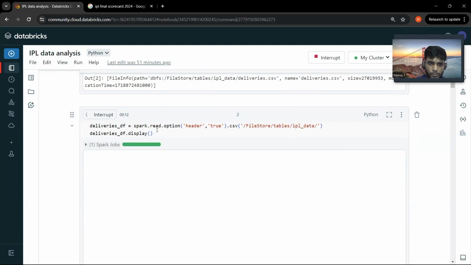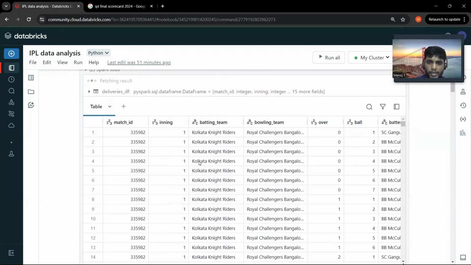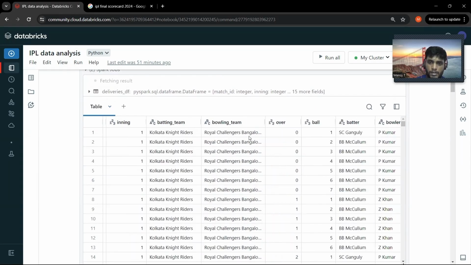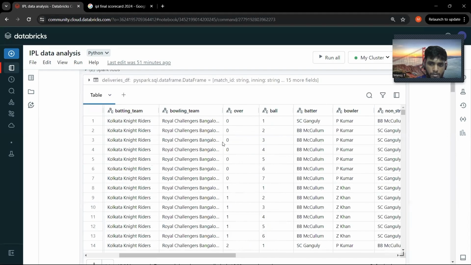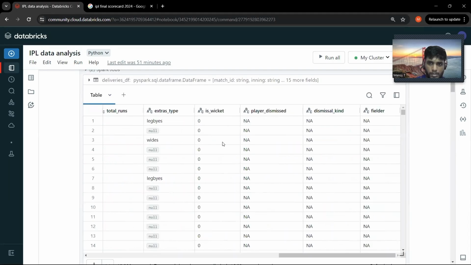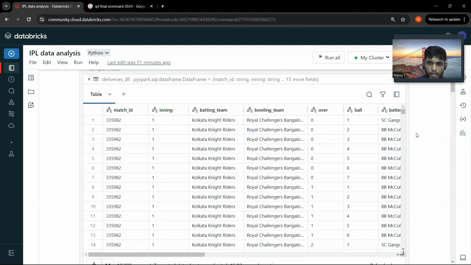Okay, it's taking more time than intended. All right, so here we have this data, and it has actually got us all the columns which are necessary, and all the data are available.